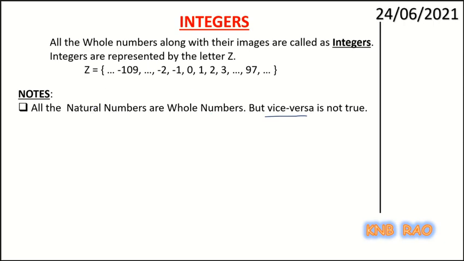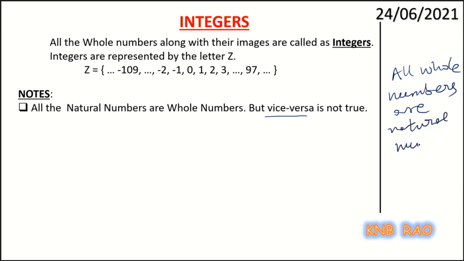Why? Because all whole numbers are natural numbers is a big false. Why is it false?